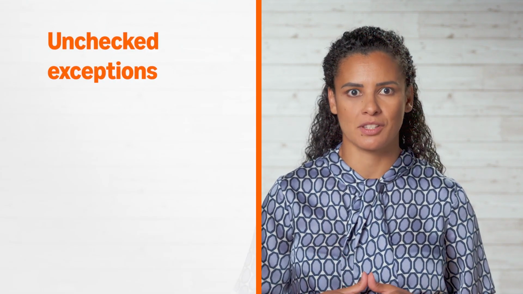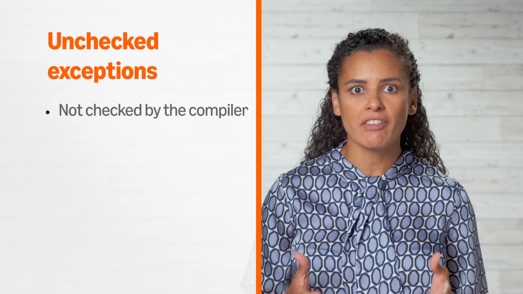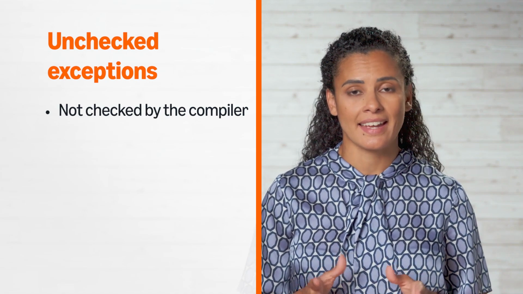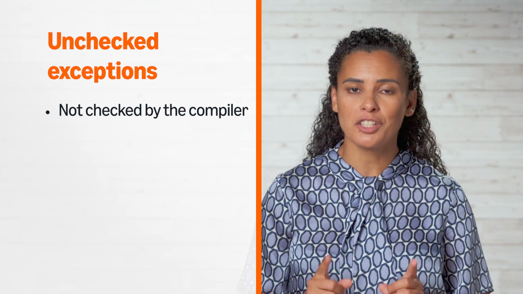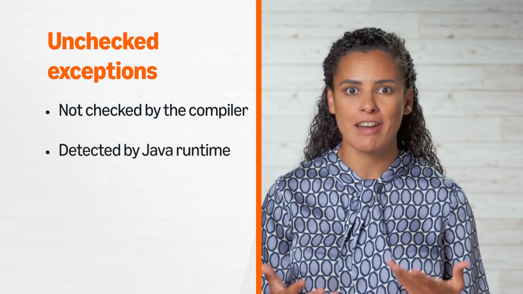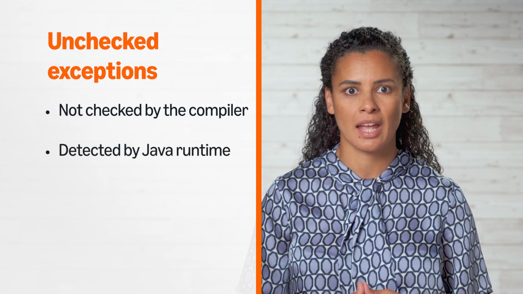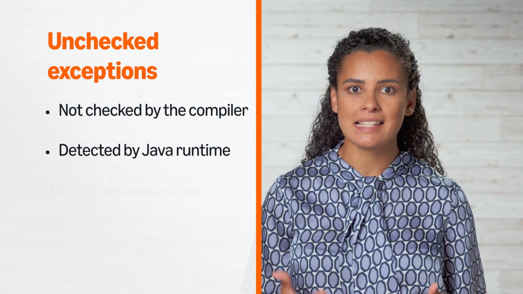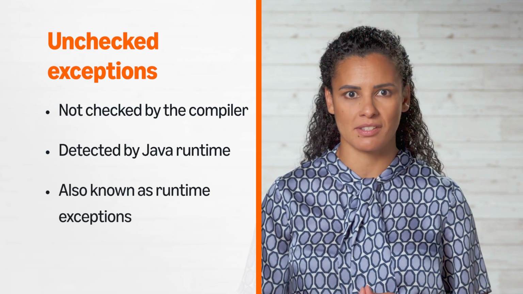Even minor programming mistakes can bring an application to a standstill by causing exceptions. The exceptions caused by such programming mistakes are known as unchecked exceptions. This is because the Java compiler doesn't check your code for these types of mistakes. Instead, it relies on you, the developer, to not make errors in the code. However, the Java runtime detects them and raises exceptions when you run the program. This causes your program to crash or break. This is why these exceptions are also known as runtime exceptions.